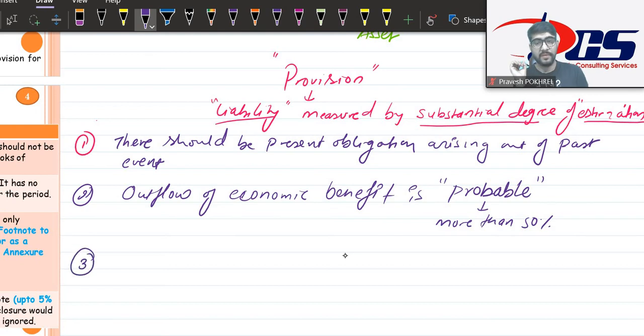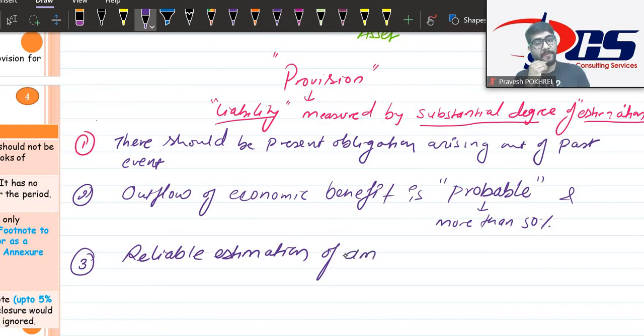Third, this was the last one. Third, there is some reliable estimation of amount. This is called substantial degree. Reliable estimation of amount. You can estimate the amount and you can rely on that. Like almost accurate, not accurate, but almost accurate approximation. So if all these three conditions are fulfilled, then you can call it a provision.